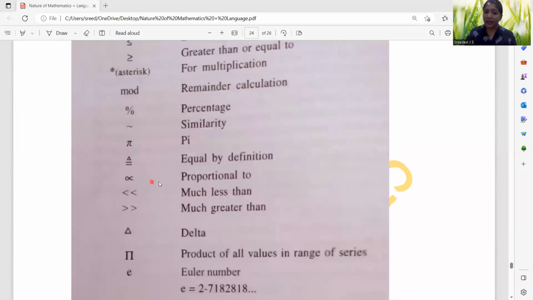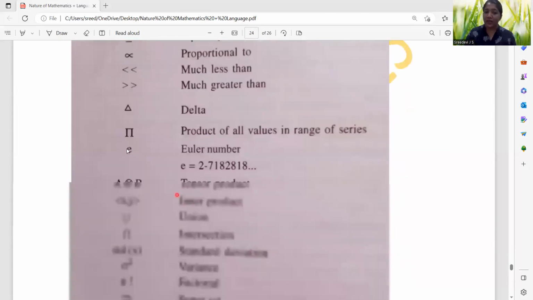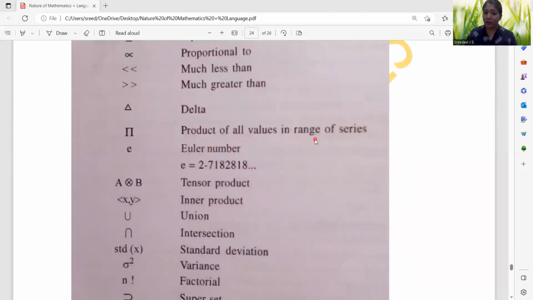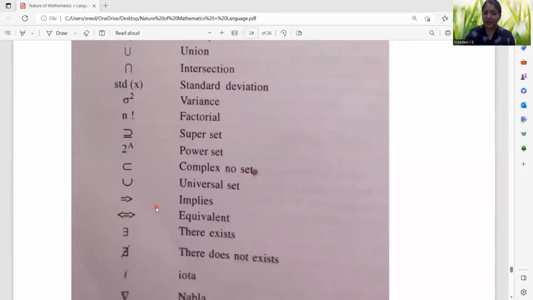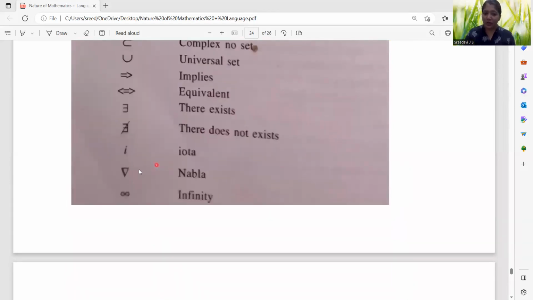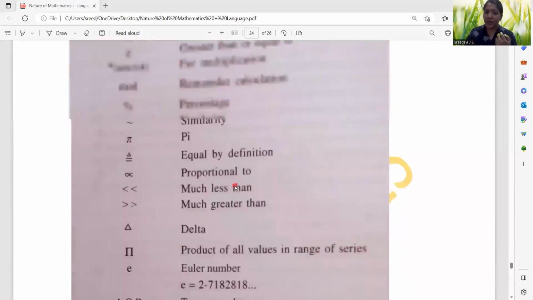similarity, pi, equal by definition, proportional to, much less than, much greater than, delta, the product of all values in a range of series, Euler number, A cross B, cross product, inner product, union, intersection, standard deviation, variance, factorial, superset, power set, complex set, universal set, implies, equivalence, there exists, there does not exist, iota, nabla, infinity, etc. So these are just some symbols which will be helping.